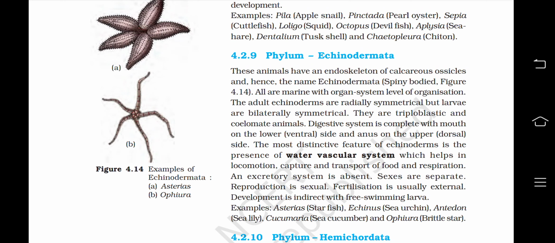Sexes are separate, reproduction is sexual, fertilization is usually external. Development is indirect with free swimming larvae. Examples are Asterias, starfish, Echinus, sea urchin, Antedon, sea lily, Cucumaria, sea cucumber, and Ophiura, brittle star.